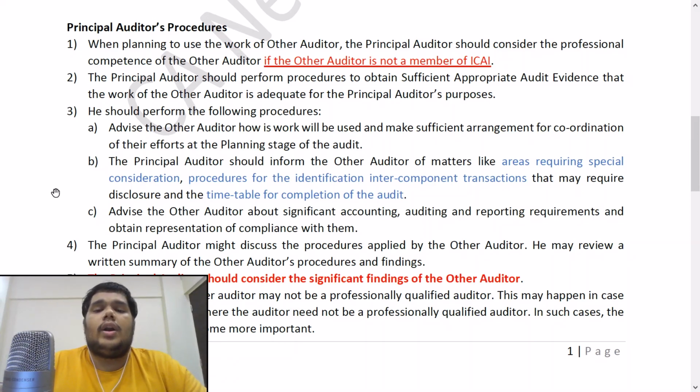So that is why the principal auditor should ensure that there is proper coordination between him and the other auditor. B, the principal auditor should inform the other auditor of matters like areas requiring special consideration, procedures for the identification of intercomponent transactions like we just said that may require disclosure, and the timetable for the completion of the audit. He also has to discuss a timetable because there are certain deadlines that audit has to be completed by that would have been discussed with the management, and that is why it is very important.